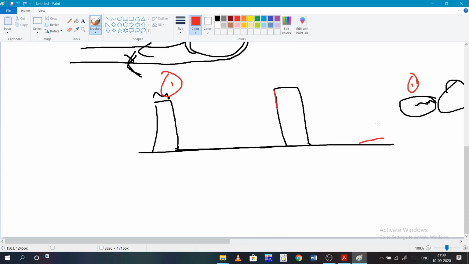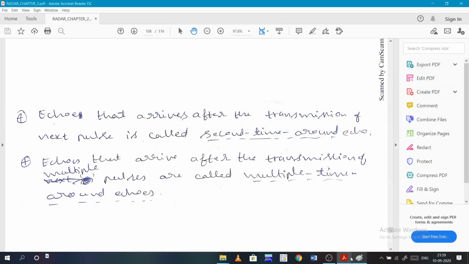So basically this is called a second time round echo, because it is detected after the second pulse is sent. Like that, if it is multiple times, that is multiple time round echoes. So echoes that arrive after the transmission of multiple pulses are multiple time round echoes.